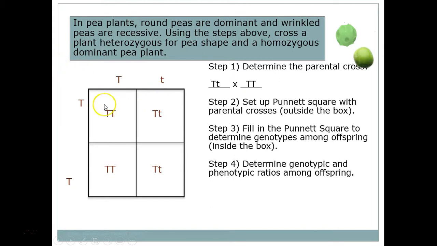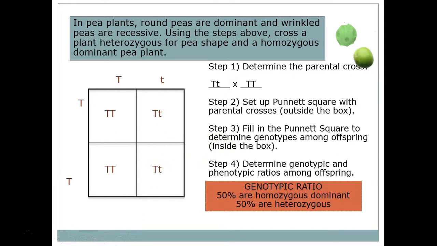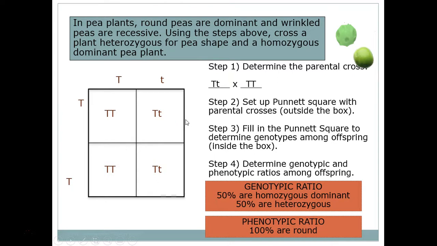Well, if they have a dominant, they're going to be round. This has a dominant, it's going to be round. This has a dominant, it's going to be round. That means we have a 100% chance that the offspring is going to be round. So genotype ratio, 50% homozygous dominant, 50% heterozygous. Phenotype ratio, 100% chance that they are all round.